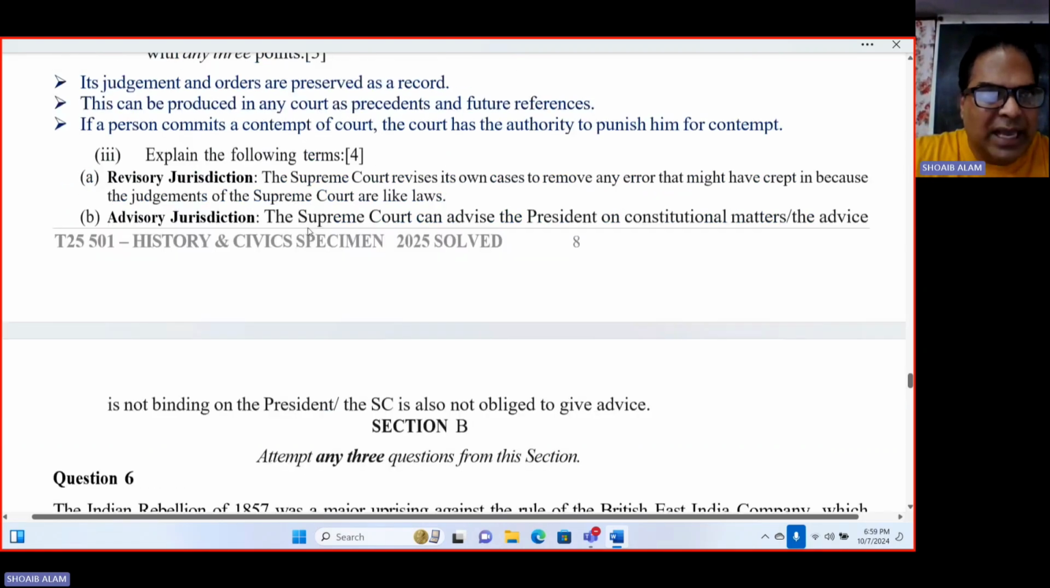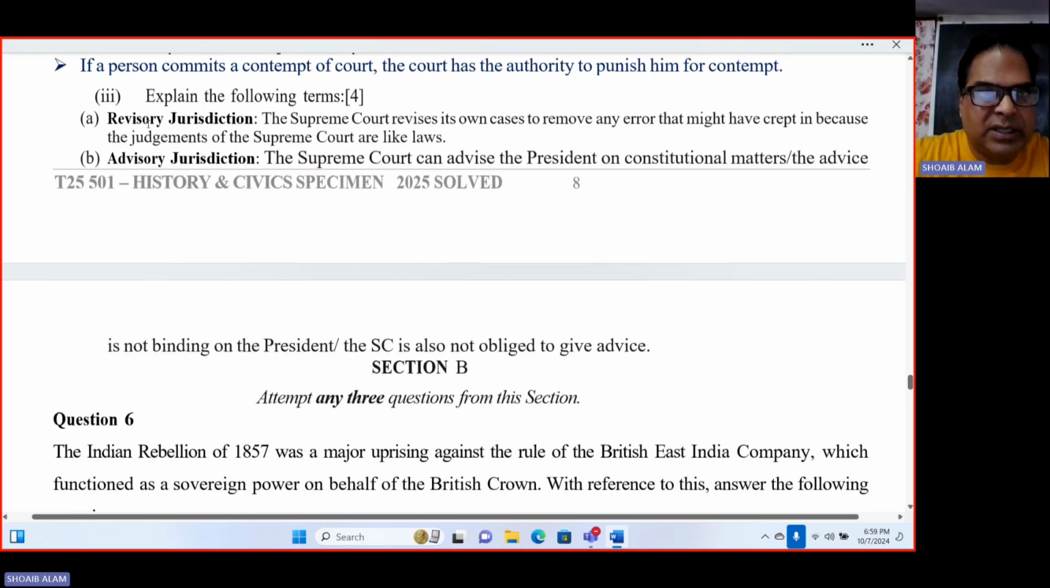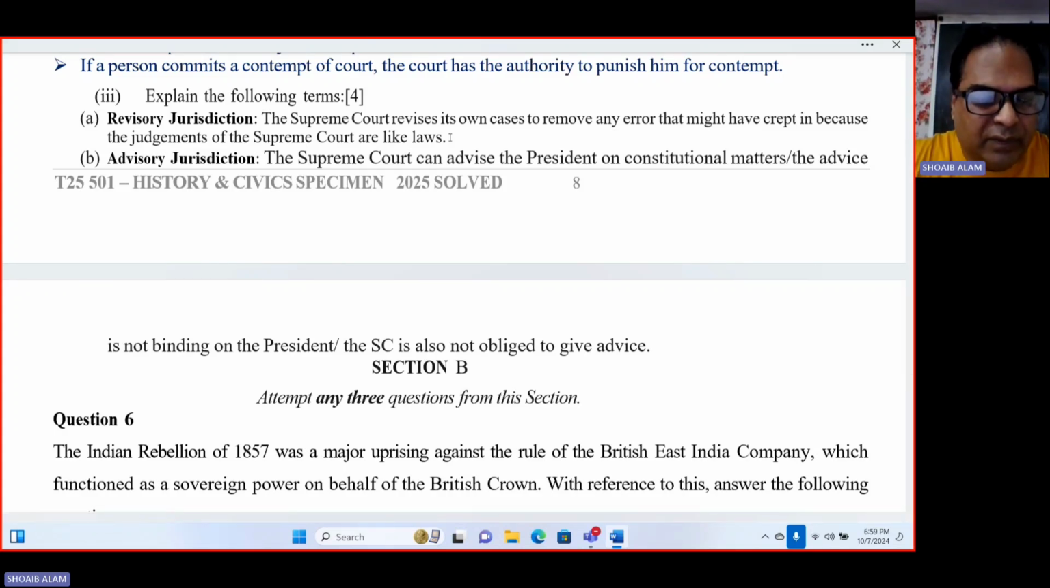The next one, explain the following terms, revisory jurisdiction and advisory jurisdiction. So what is revisory jurisdiction? The Supreme Court revises its own cases to remove any error that might have crept in, because the judgments of the Supreme Court are like laws. Okay, revisory means it can revise the judgment of its own.